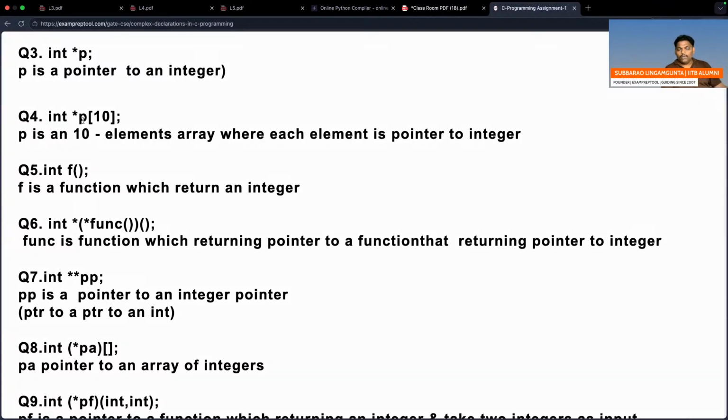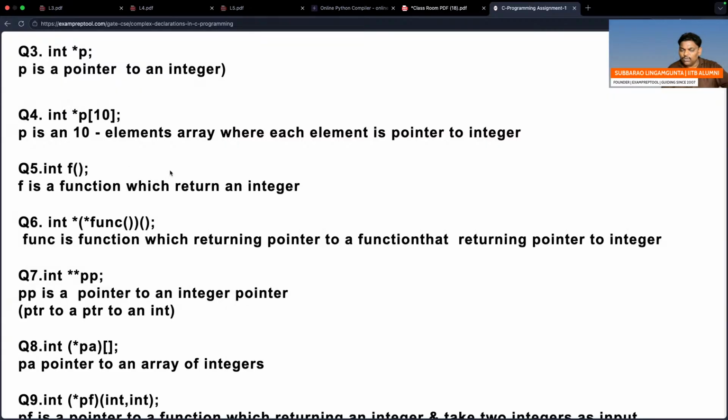For this operand, two people are fighting: star also, bracket also. Bracket is the winner. So P is an array which contains 10 slots where every slot is a pointer to an integer. That is question number 4. If anyone has any objection, you can ask me.